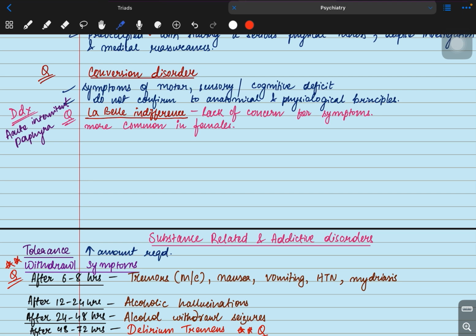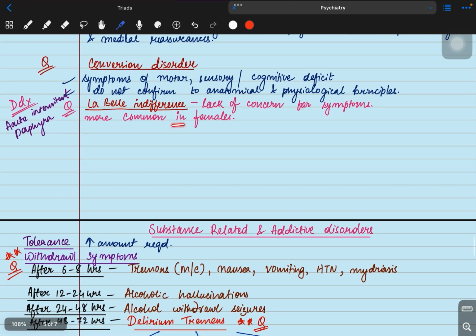Suppose the patient is complaining to you that he cannot see with one of the eyes, but the patient has lack of concern for the symptoms. The patient is not at all concerned. The patient is telling, okay, it's okay, I cannot see with one eye, it's completely fine. It's more common in females. One of the differential diagnoses for conversion disorder is acute intermittent porphyria.